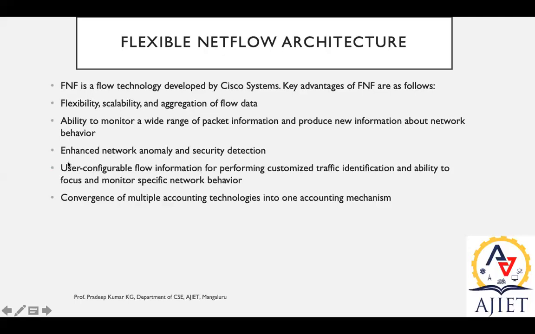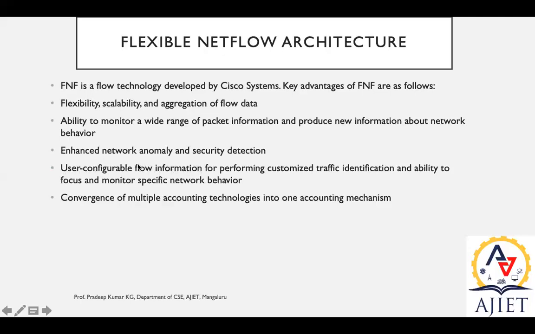So the lower cadre may have only a few privileges, the middle layer may have some more in-depth knowledge about this network related information, and at the top they may have all kinds of configurations. That is how we can control user configurable flow information.